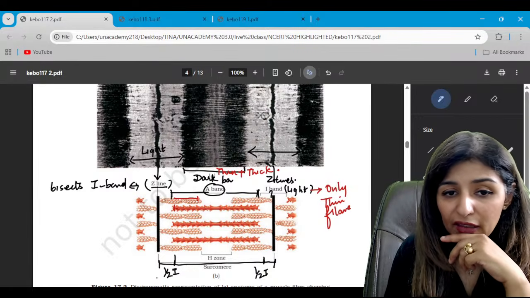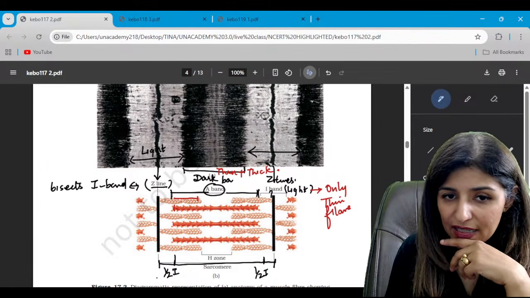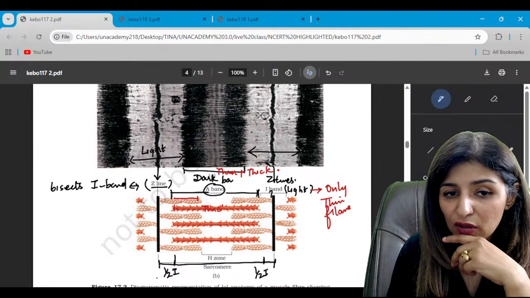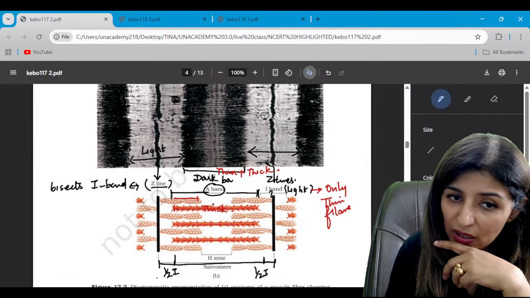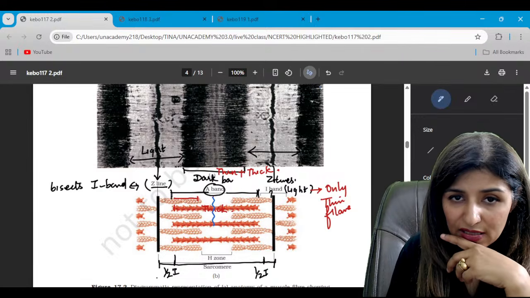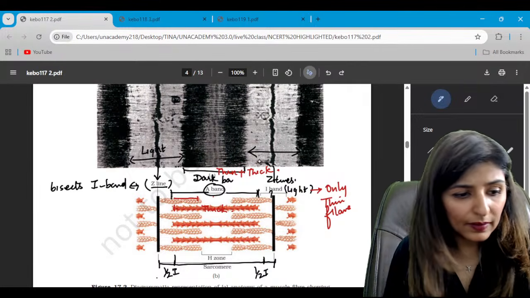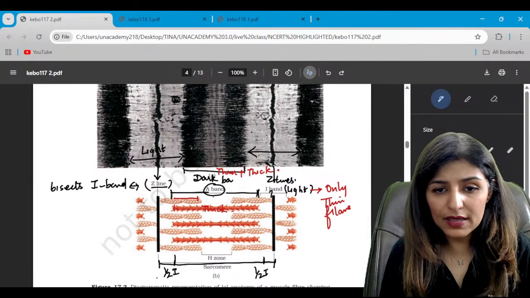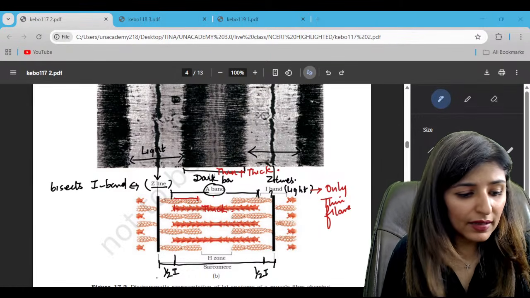Now, the thin filaments are attached to the Z line. What about these thick filaments? These thick filaments, they are not hanging in air. They are also attached to this line present in the center. So this line present in the center, is that clear?